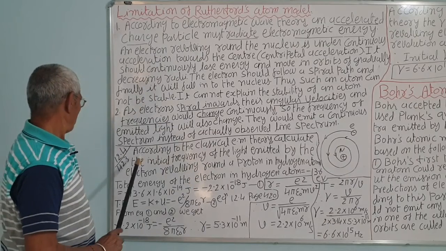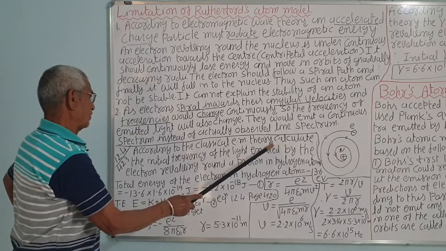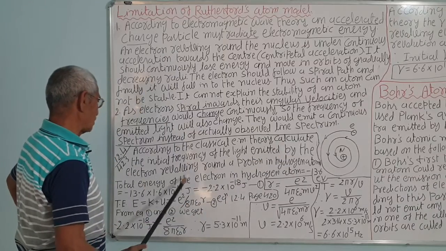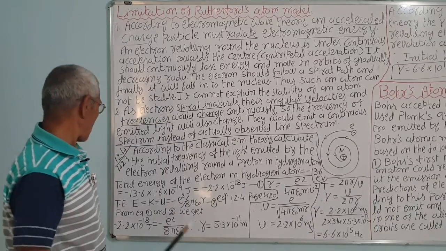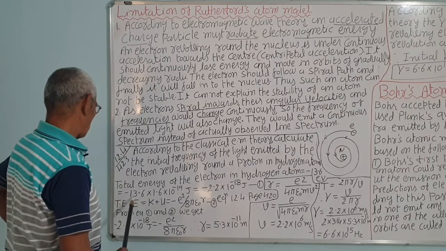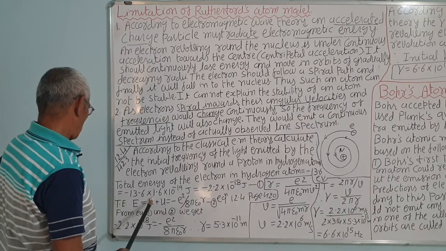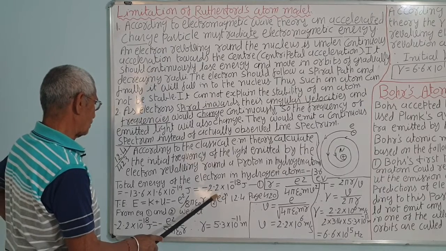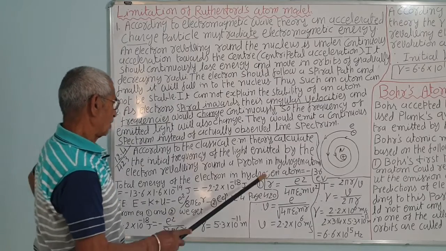Now, an example. According to the classical electromagnetic wave theory, calculate the initial frequency of the light emitted by the electron revolving around a proton in a hydrogen atom. We know that total energy is kinetic energy plus potential energy, and that is minus 13.6 electron volt. That is 13.6 into 1.6 into 10 raised to minus 19 joules, that is minus 2.2 into 10 raised to minus 18 joules.